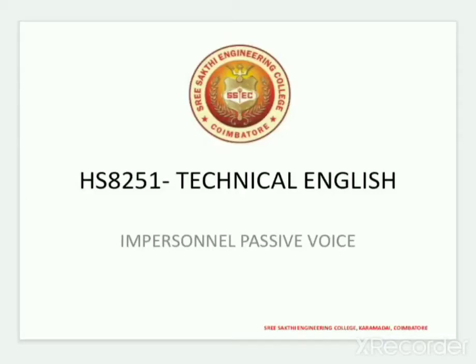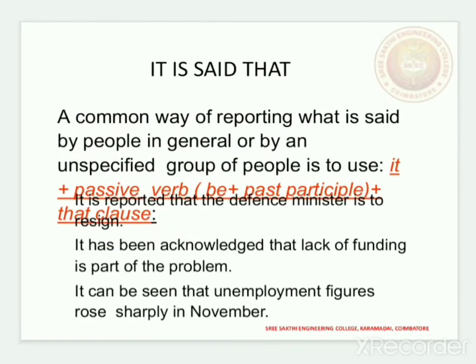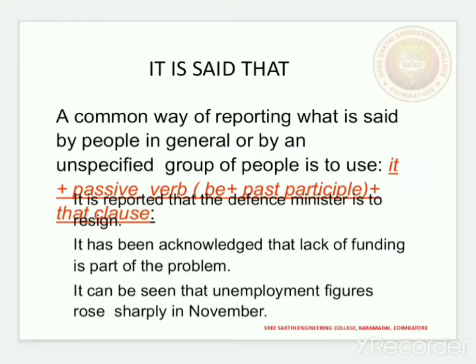Students, so today we're going to see about impersonal passive voice. Impersonal passive voice sentences that class to infinitive class. It is said, a common way of reporting what is said by people in general or by an unspecified group of people is to use it plus passive verb. Inside the bracket: be plus past participle, close bracket, plus the clause.